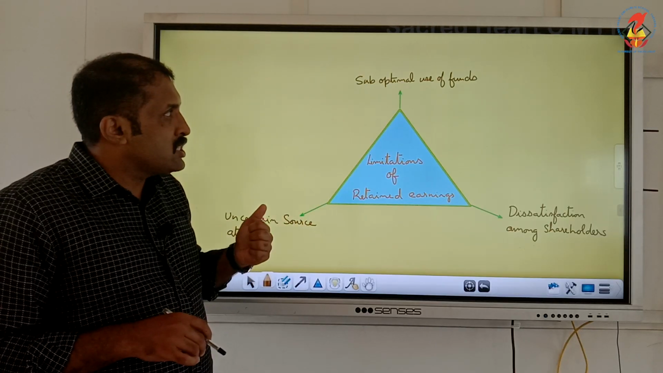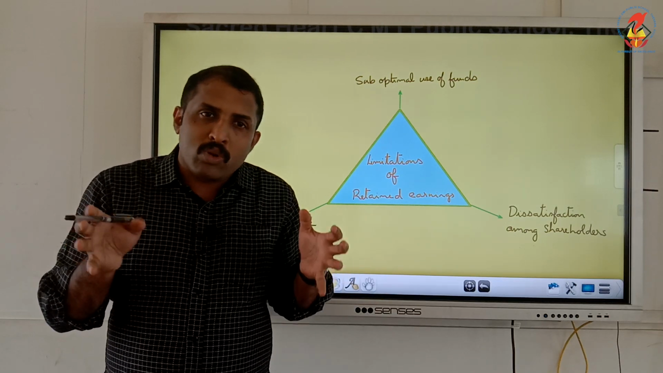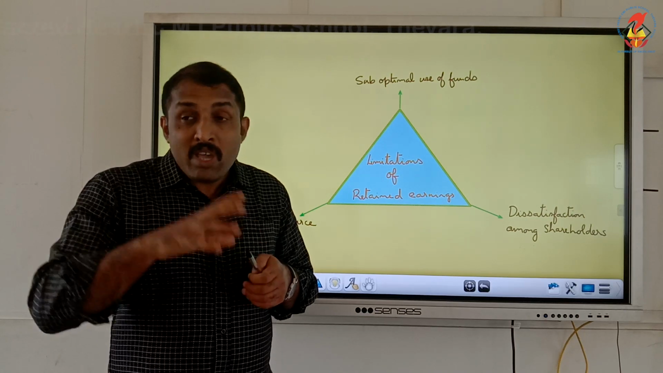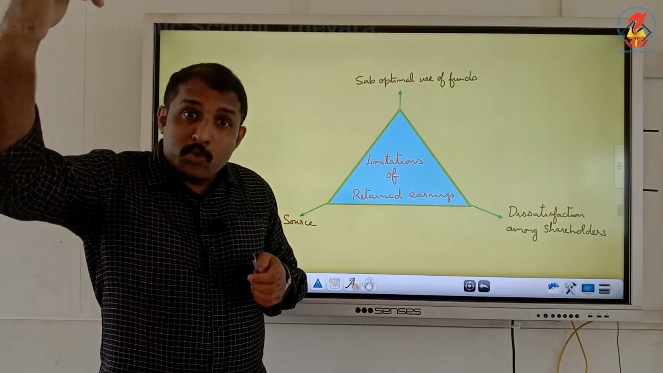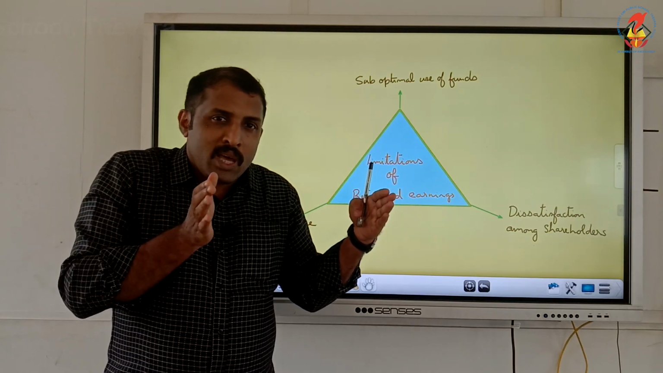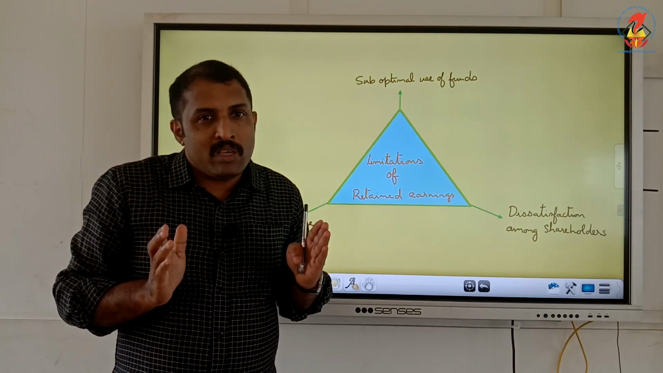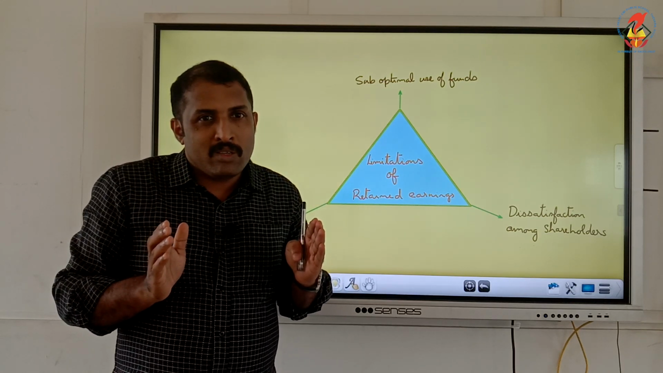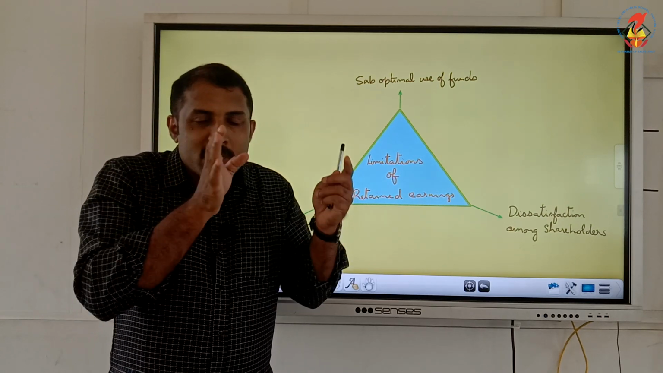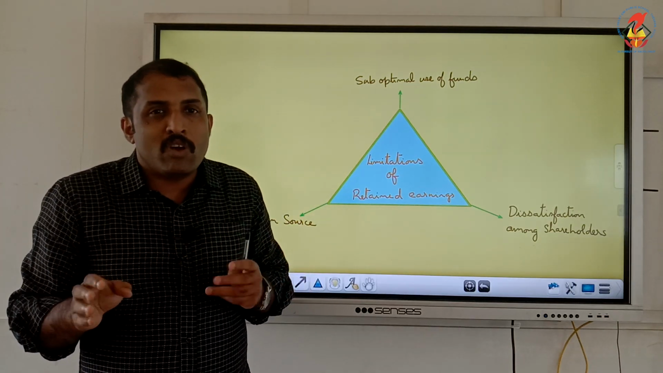And the third one is suboptimal use of funds. We are retaining a portion of the amount for future use. We are expecting it to be used for something in future. So till that time, that retained earnings stay as idle money. It could have been used for some other purpose. So there is an opportunity cost associated with that.